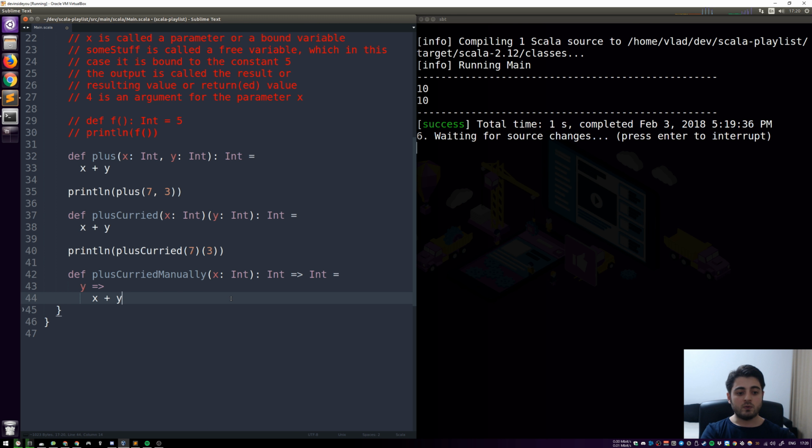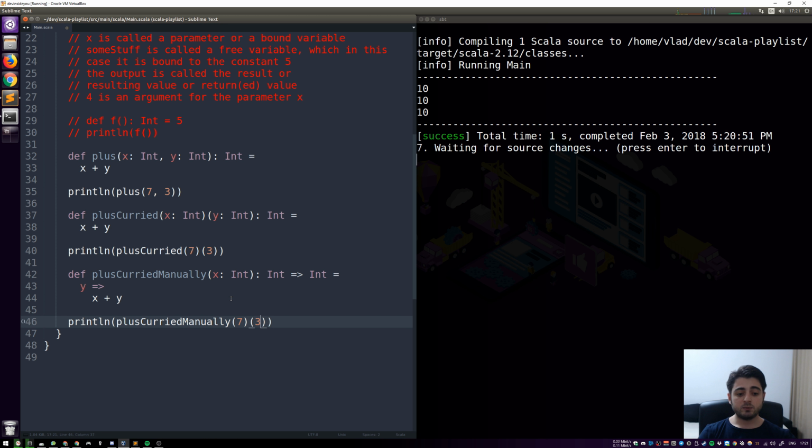Okay, so when we call it, it should look exactly the same. So we're going to say plus curried manually 7, and this second argument is a 3. So what is happening is that 2 things are happening at the same time. So one part of the computation is being produced over here, and the other one over here. So let's do it even slower. So let's have a val called partial computation, right?